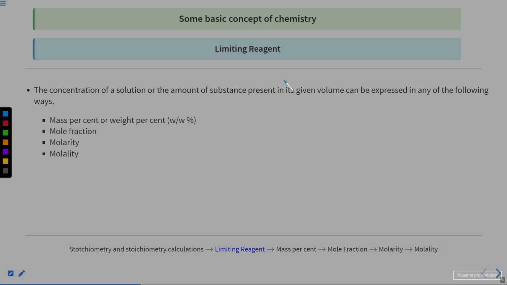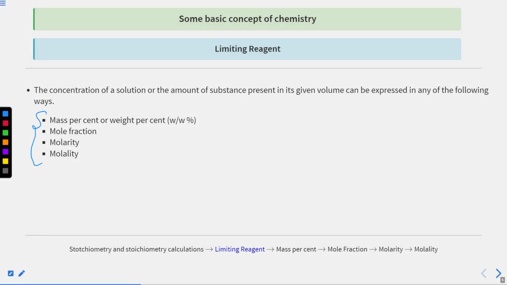After the limiting reagent, we covered some important terms like mass by mass percentage and volume by volume percentage, and we covered concentration and solubility. In the next class, we are going to discuss these concentration expressions. So this is all about today's class. Thank you so much, everyone. We will meet soon in the next class with these interesting and new topics.